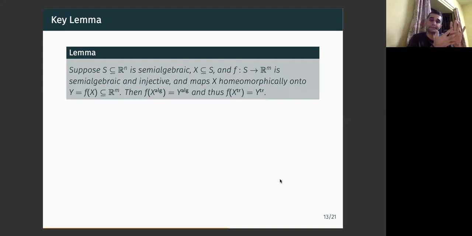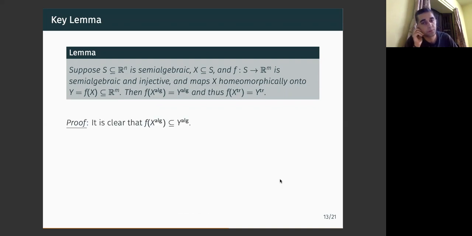Then the algebraic part goes to the algebraic part, and the transcendental part goes to the transcendental part. So we can shift all the geometry upstairs to a lower dimension, and then we just work on induction. Okay. So let us also quickly go to the proof of this lemma.